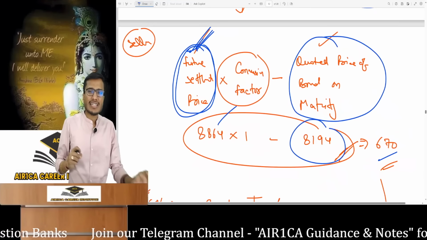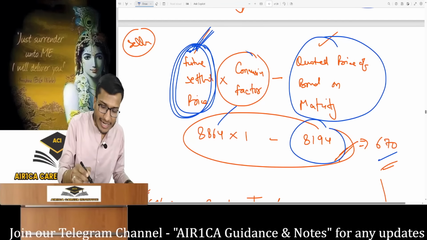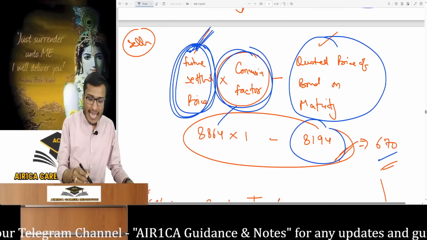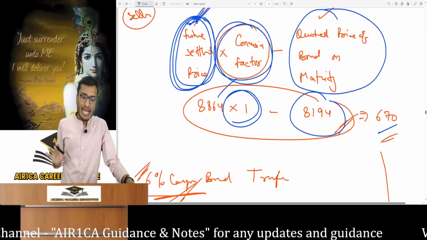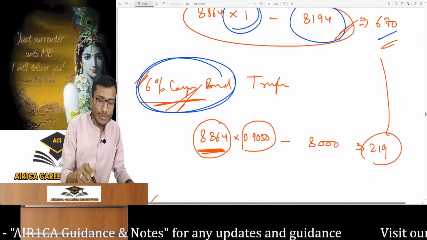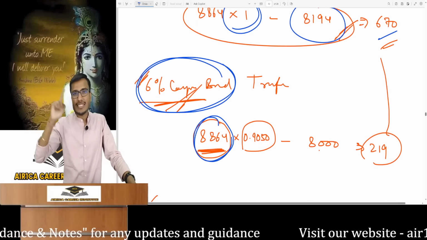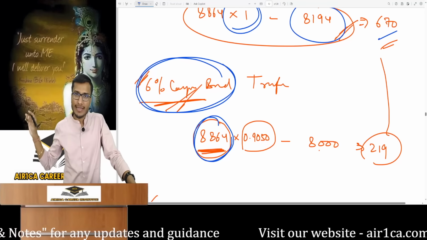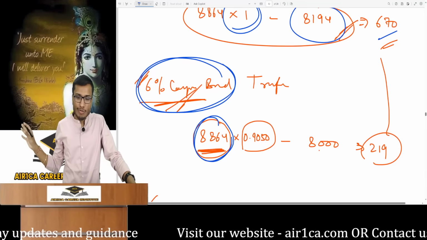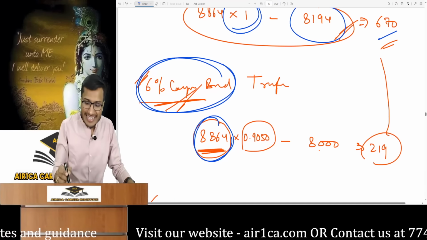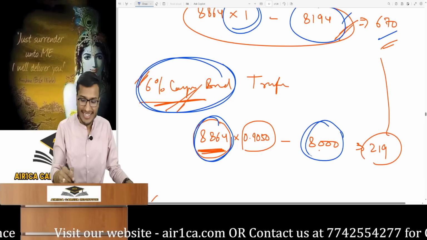Now what does the stock exchange do in this? Since it's the same 7% bond, there's no problem. In this case, the stock exchange talks about multiplying the future settlement price by a conversion factor. In this case, the conversion factor became 1 because I delivered the same bond I mentioned, the 7% coupon one. Now suppose, for instance, I then transfer a 6% coupon bond to the buyer. I quoted it at 8,864. A 6% coupon bond. This particular bond has a 6% coupon. So the buyer will get less cash flow from this bond in future. The value of this bond will be lower. Assume this bond's value is 8,000.